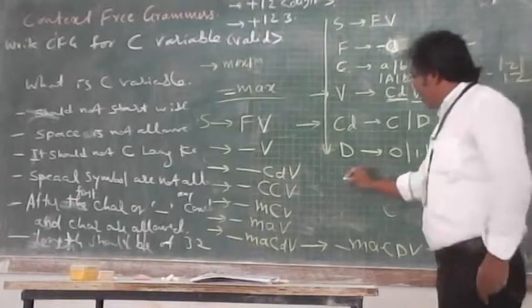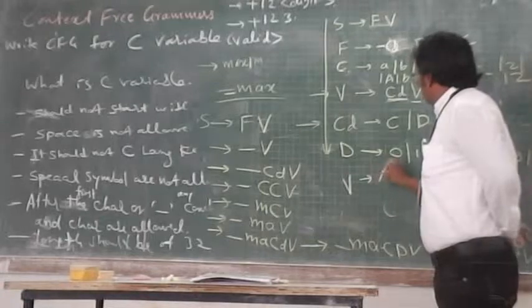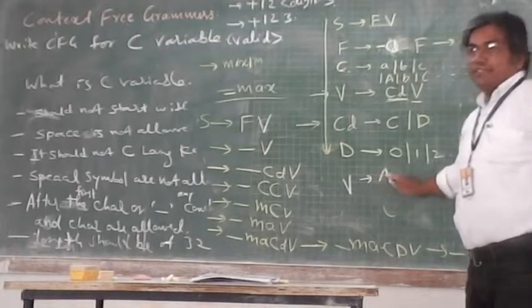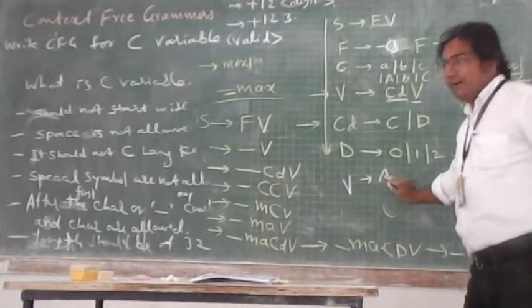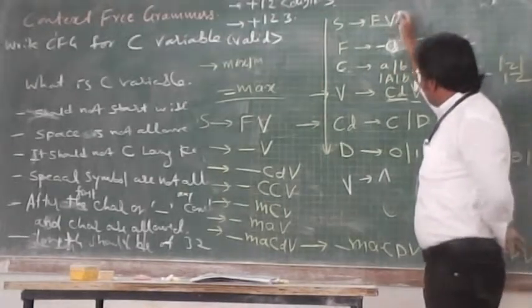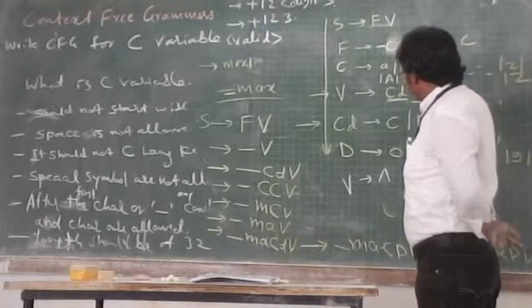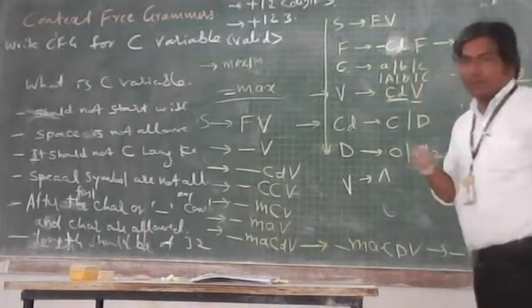If we make V as a null now, V as null, and F is underscore CV. Why is this needed?